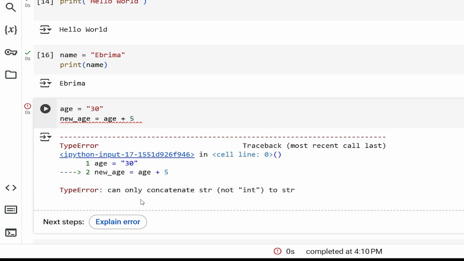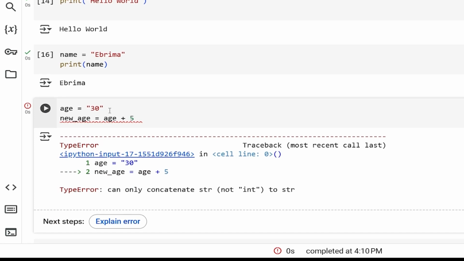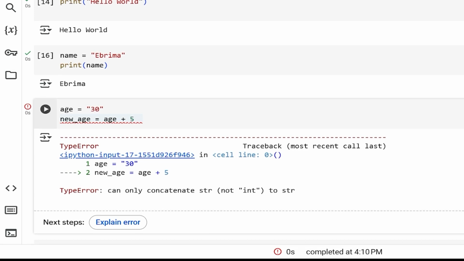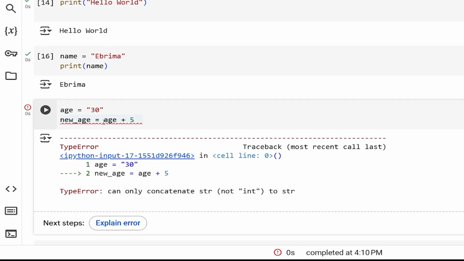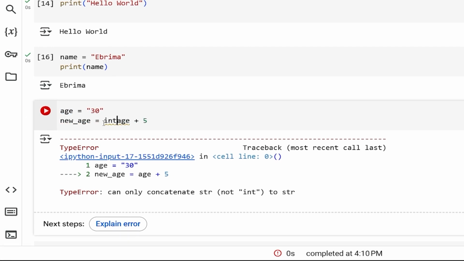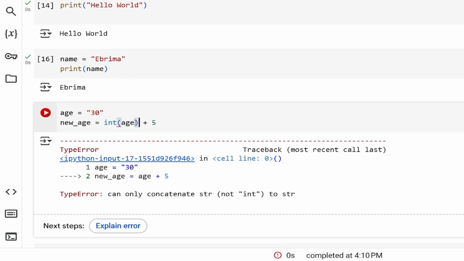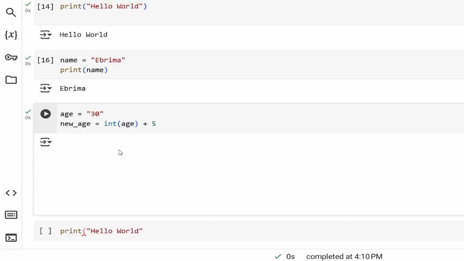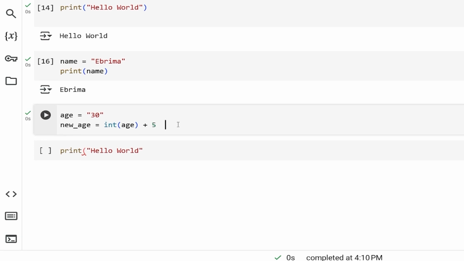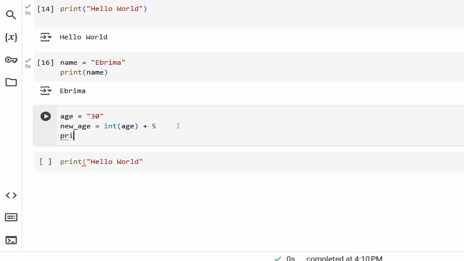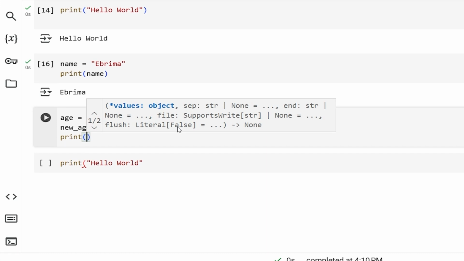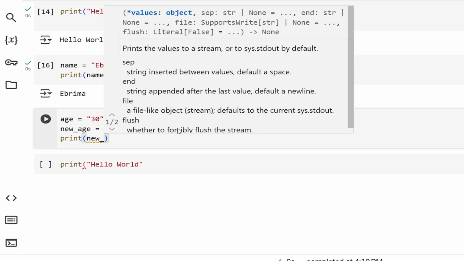We have a type error, can only concatenate string, not int, okay. So now you can see we are trying to add a string and an integer, right? So how can we solve this problem? We need to convert this string here to an integer, okay. So if we want, we can come here and type int, bracket open here, and bracket close now. And now if we load it, we do not have a problem. So now we can even go ahead and print it out, print bracket open, bracket close, new underscore age.